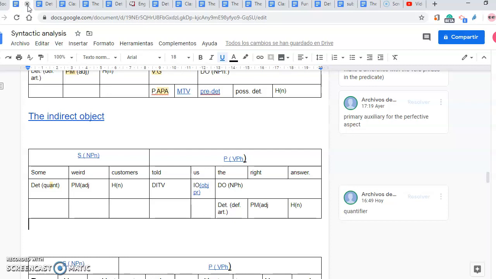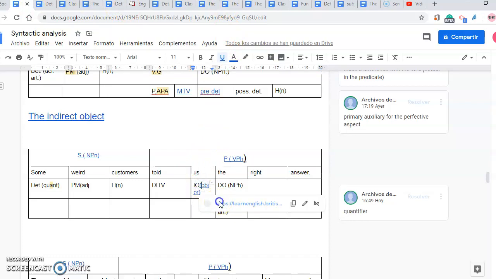Told is a special kind of verb. It is a ditransitive verb. We can call it ditransitive or bitransitive. Generally, I call it bitransitive, but as the book that we are following calls them ditransitive, in order not to give you so many names, I decided to call it ditransitive. So it is a ditransitive verb. Why? Because it subcategorizes for two noun phrases. We've got the indirect object, that is an objective pronoun, and the direct object. The indirect object, objective pronoun, us, this is a kind of personal pronoun, the object pronoun.